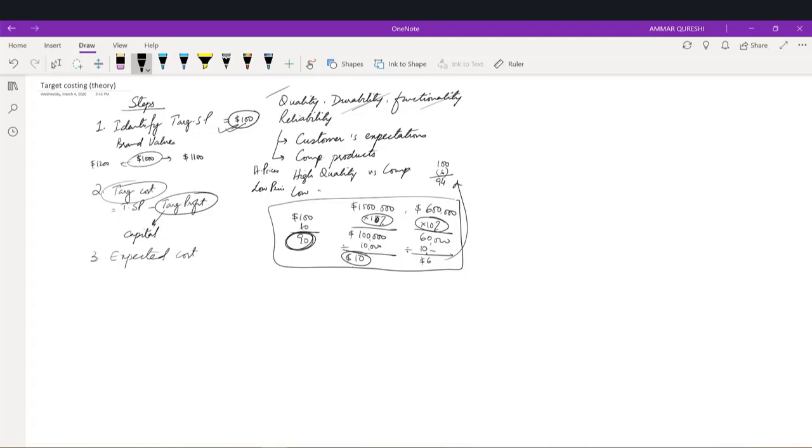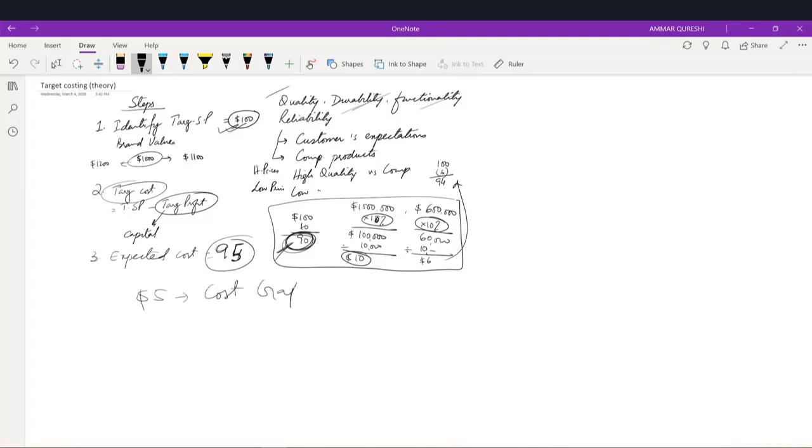Suppose your product development department gives you a cost at which they can manufacture this product. Remember, the targeted cost is $90. Suppose the expected cost is around $94, or let's keep it $95. So that means what we want is a $90 cost, but what the R&D is providing is 95, right? So my expected cost is $5 more than the targeted cost. So this $5 is basically called the cost gap.